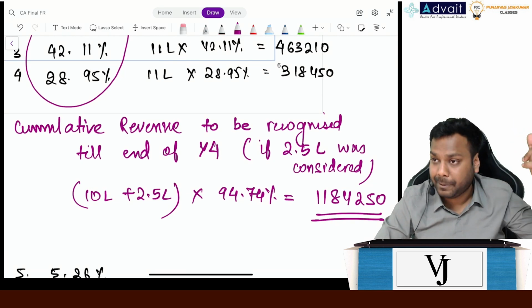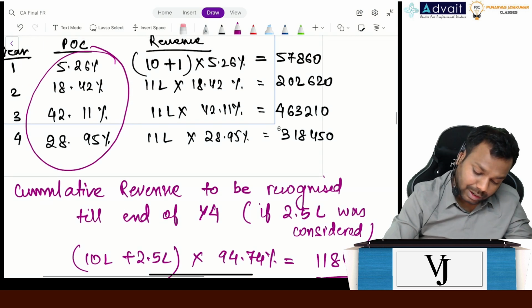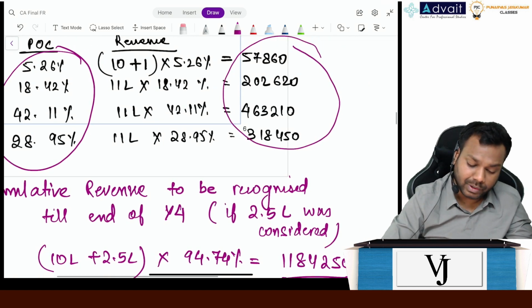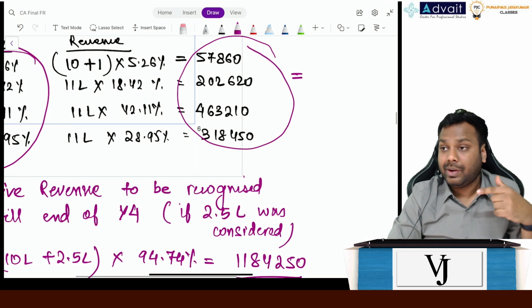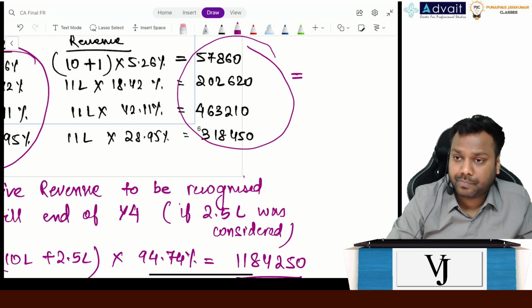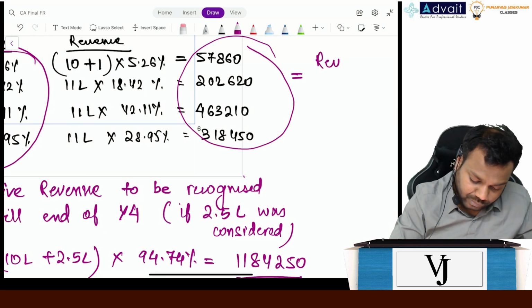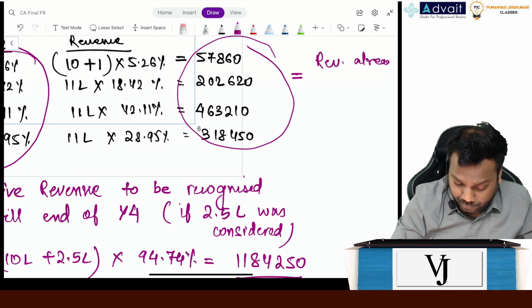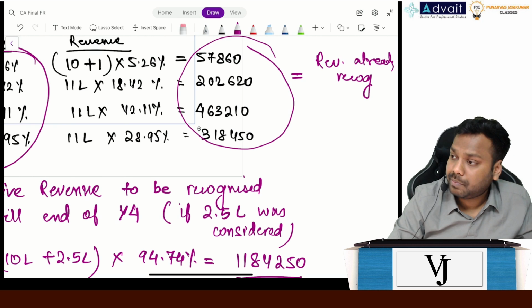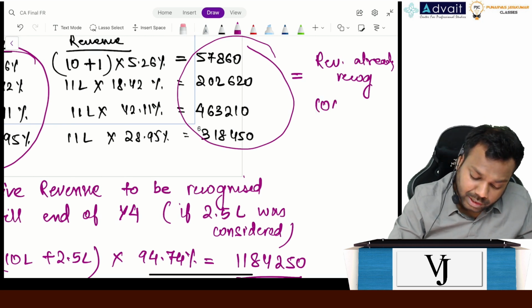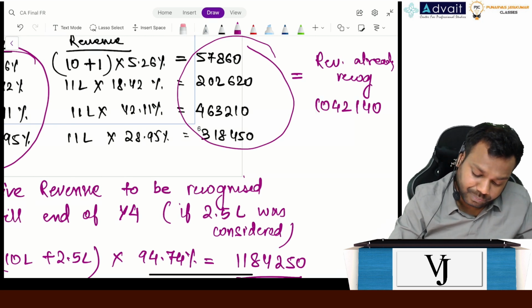lakh from initially, right? But now tell me, can you please add these four, and tell me what is the amount of revenue that I have recognized? Revenue already recognized. Tell me the amount. 10,42,140.